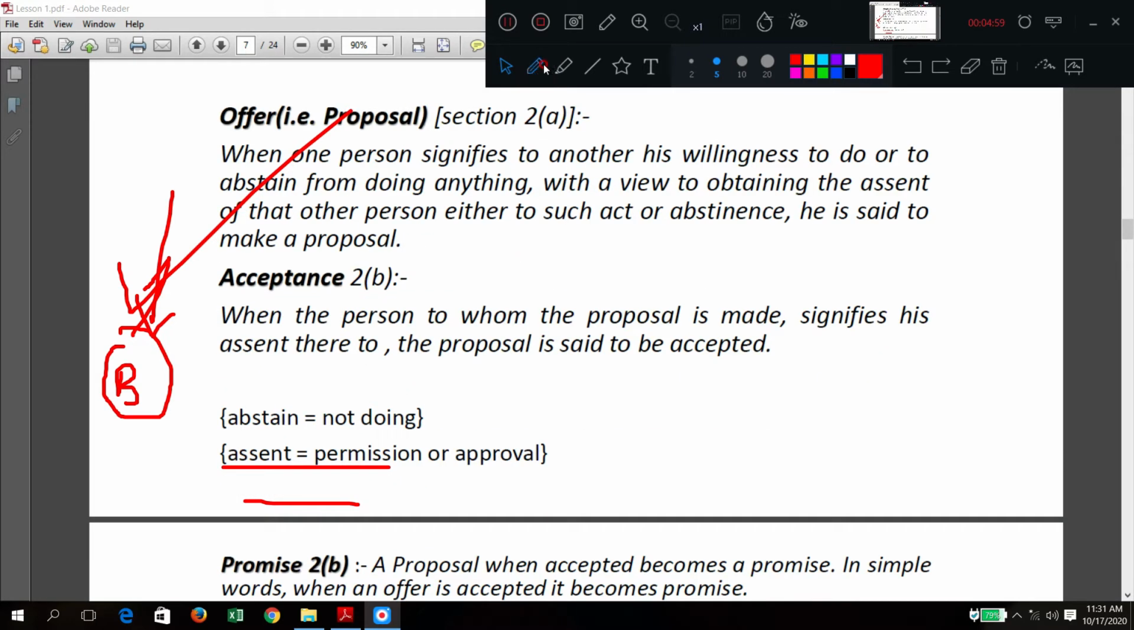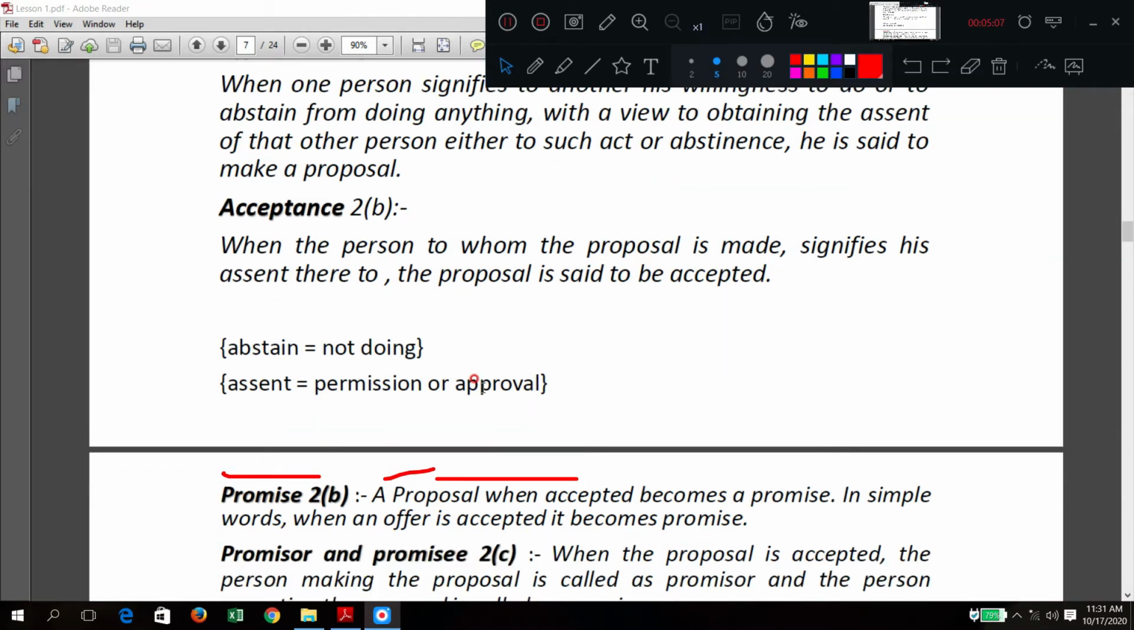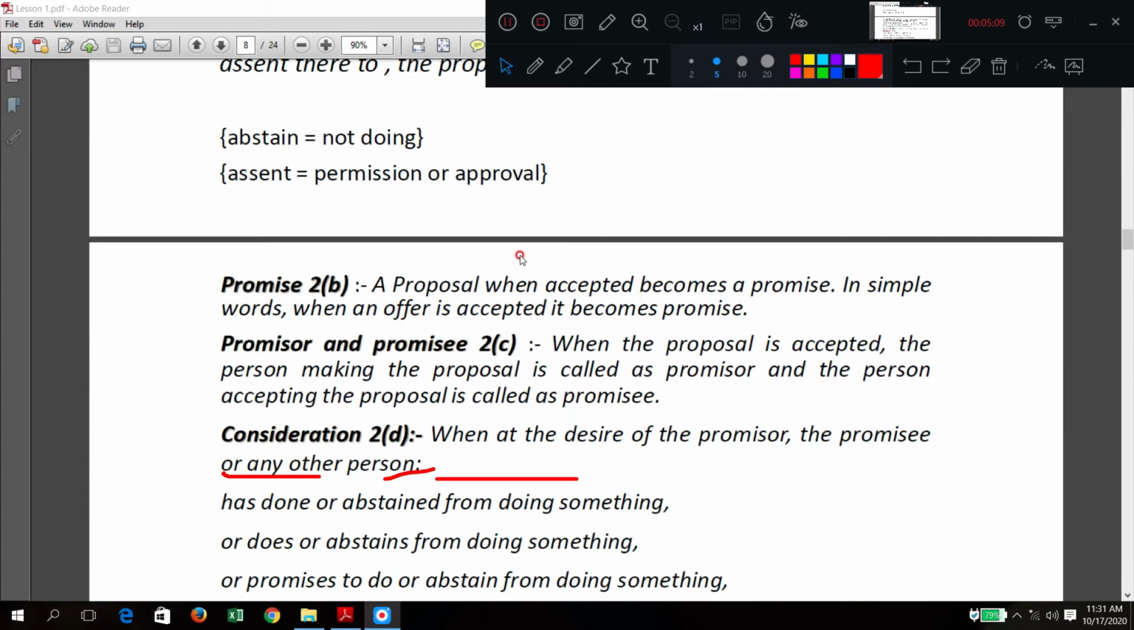Okay, so here we can have a definition. Abstain means not doing. Assent means permission or approval. Okay. Here, what is this proposal? Here promise: a proposal when accepted becomes a promise.